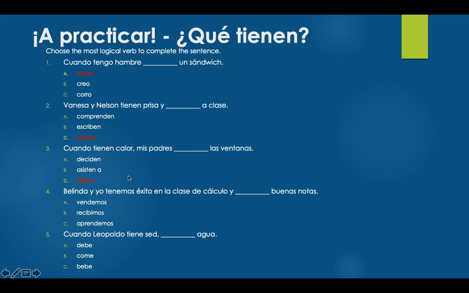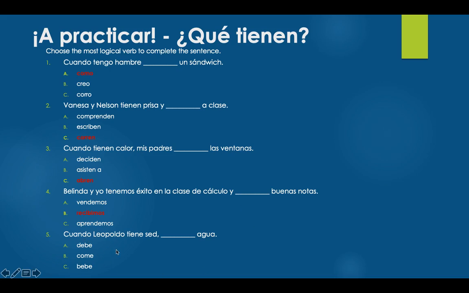"Abren las ventanas." Number 4 says, "Belinda y yo tenemos éxito en la clase de cálculo y blank buenas notas." So Belinda and I are very successful in calculus class and we blank good grades. We sell good grades, hopefully not. We receive good grades, or we learn good grades. Obviously, recibimos was my best option here. We took the verb recibir, we chopped off the IR. We knew the subject of our sentence here was Belinda y yo, or we, nosotros. So we used the imos ending here and ended up with recibimos.